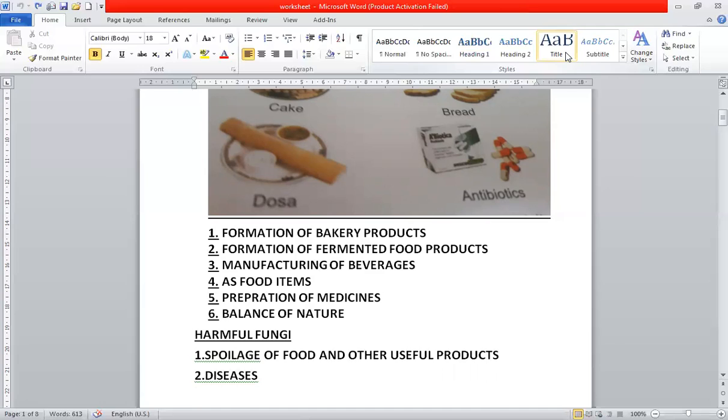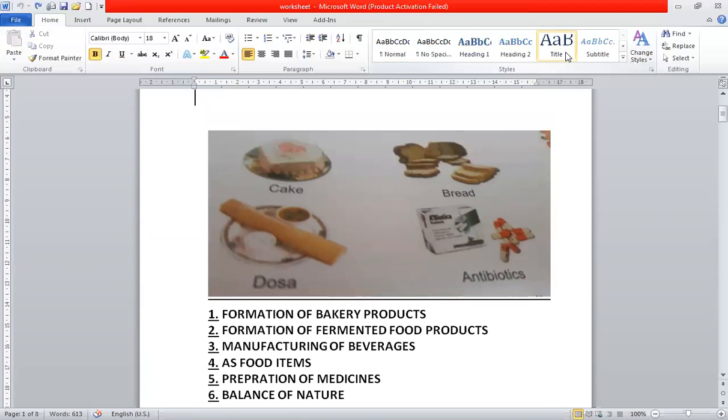Now fungus causes diseases also. Common fungal diseases in plants are black rust of wheat and blight of potato. And in human beings also, fungi spread many diseases such as ringworm and athlete's foot. So all microbes have both beneficial and harmful effects.